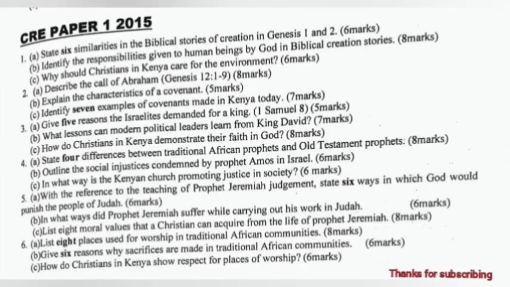Question 2A. Describe the call of Abraham as found in Genesis chapter 12 from verse 1 to 9. B. Explain the characteristics of a covenant. C. Identify 7 examples of covenants made in Kenya today.